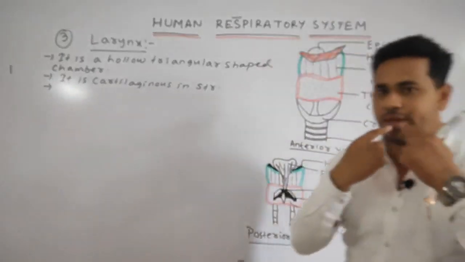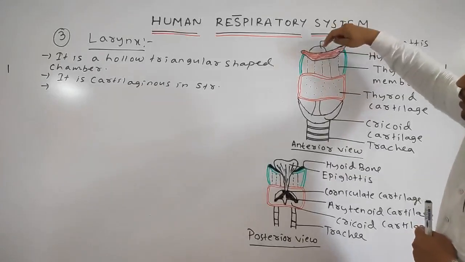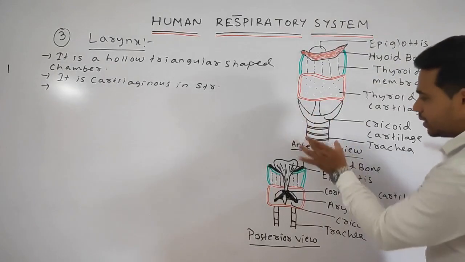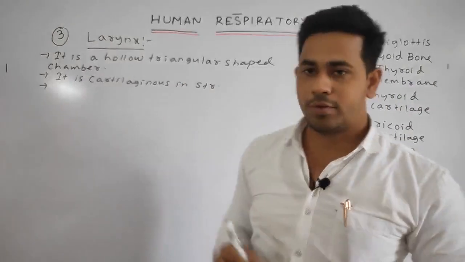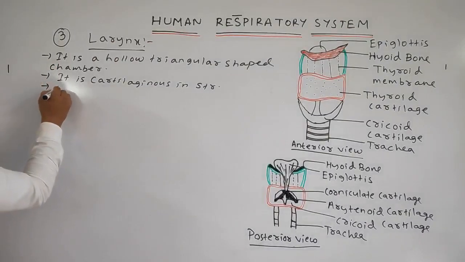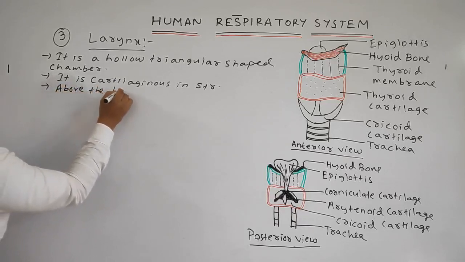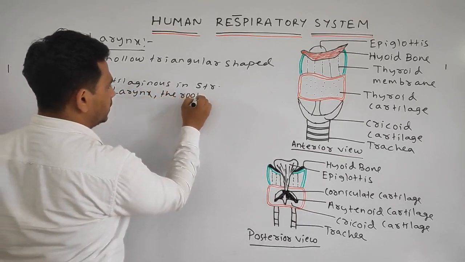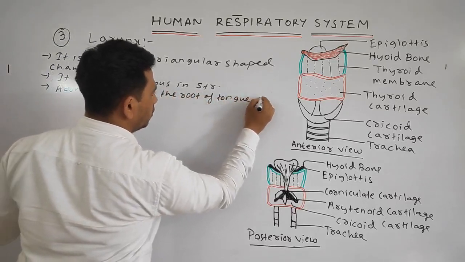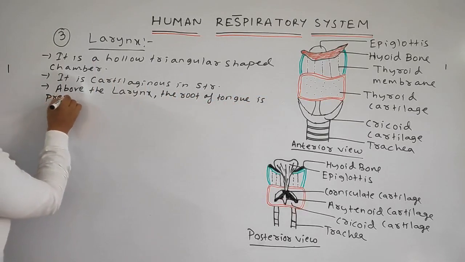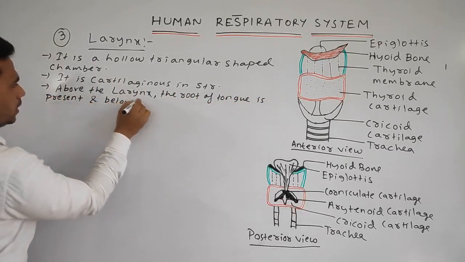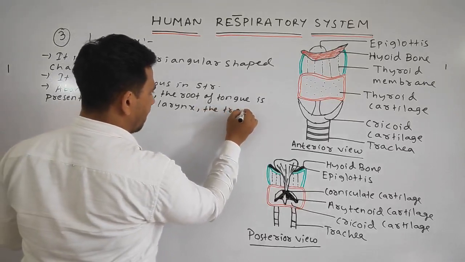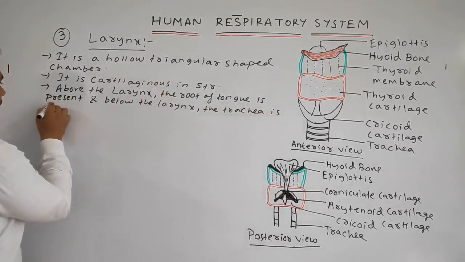Above the larynx region, the root of the tongue is present, and below the larynx region, the trachea or the windpipe is present.